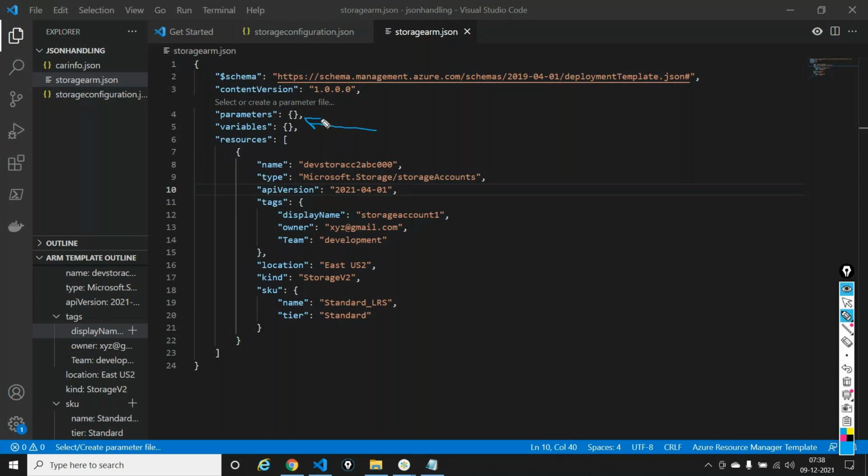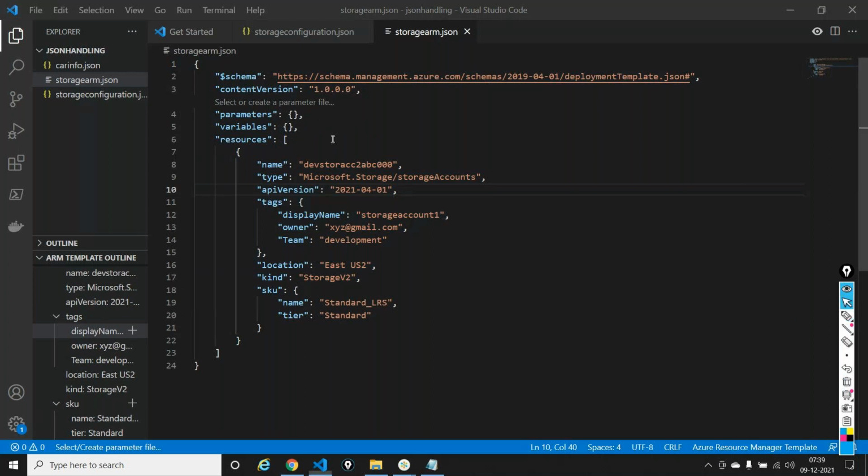Parameters for reusability. Telling that, okay, fine, these are not hard coded values. These are values that can change. All the values that can change or will change should be declared in this particular block known as parameters. How do you declare it?